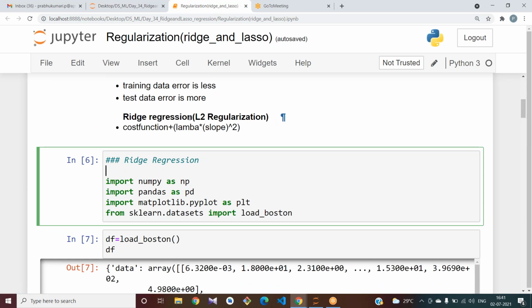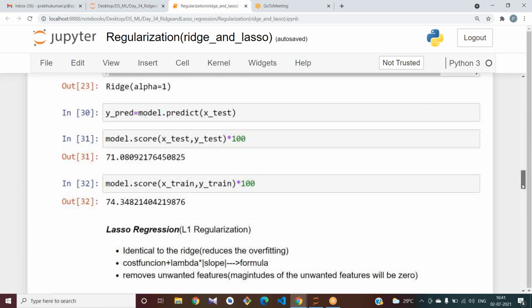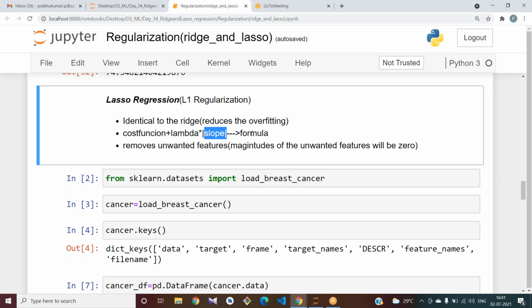Ridge regression is L2 regularization. L2 means we add a penalty of lambda with the square of the slopes. And lasso is L1 regularization, where we use the magnitude.